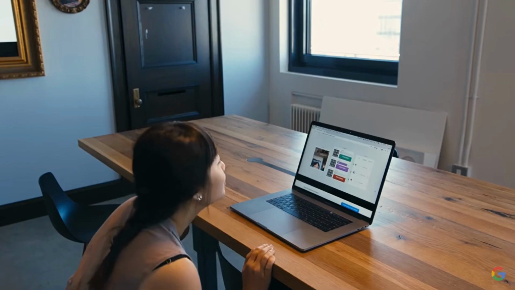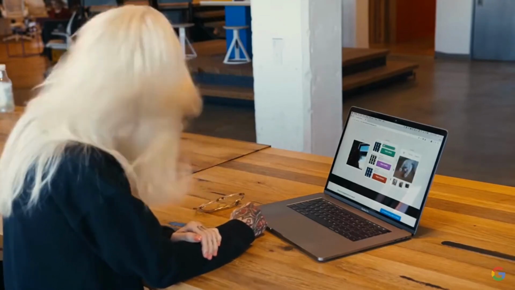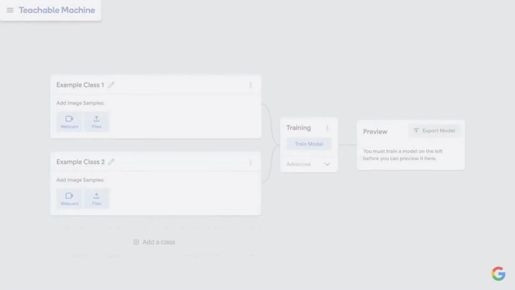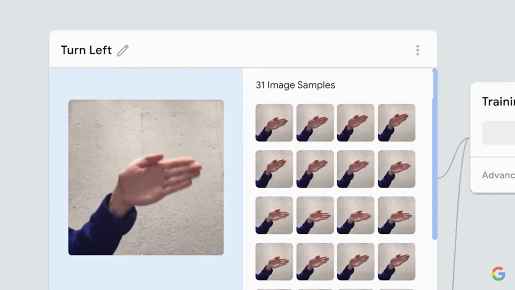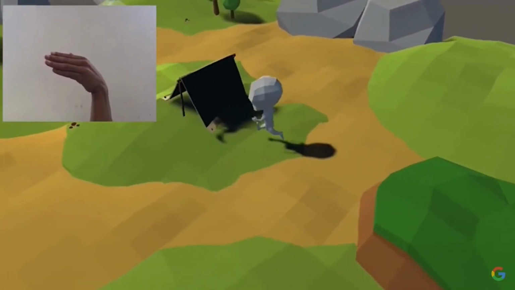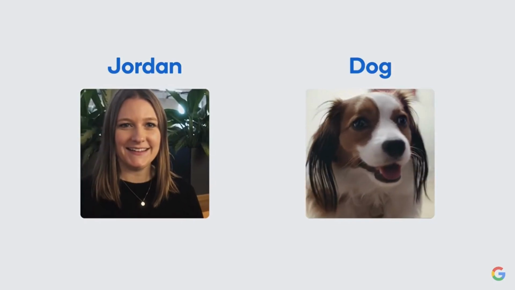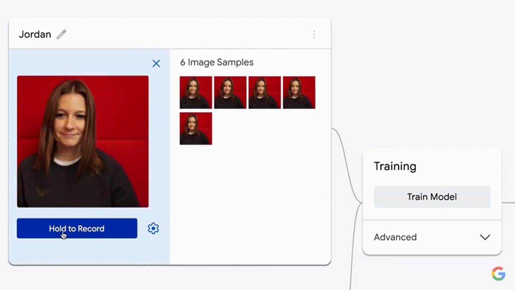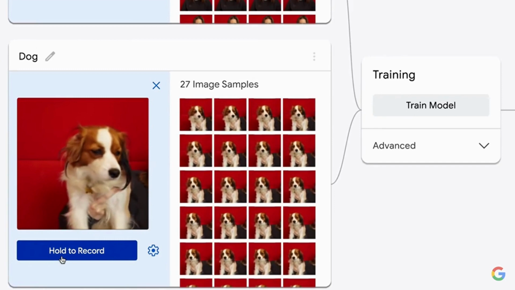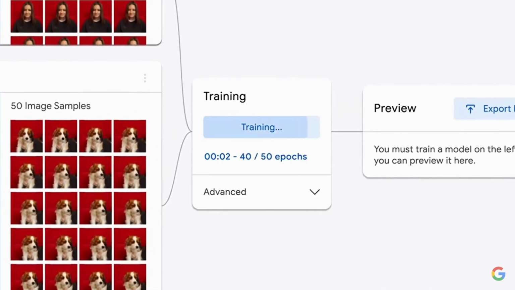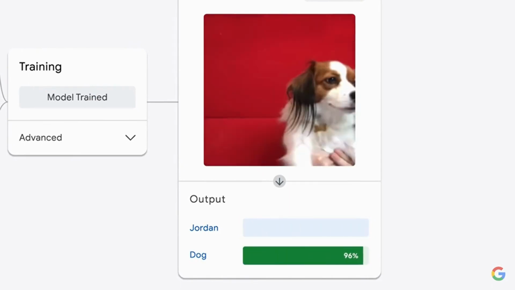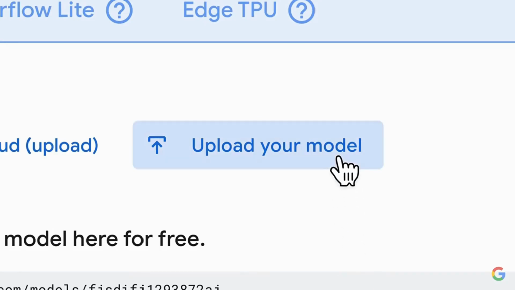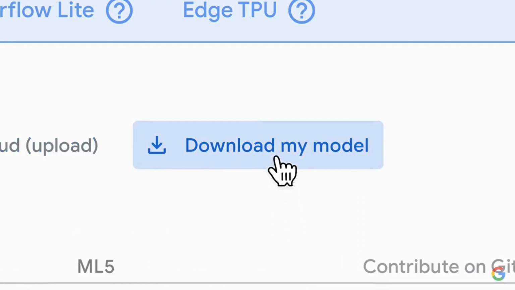When it first launched in 2017, it allowed everyone to get a feeling for what machine learning is all about. But now, Teachable Machine puts the power of machine learning in your hands, allowing you to save your models and use them in your own projects. So let's say you want to build a model to recognize you versus your dog. You just open up the site, record samples of you and samples of your dog. Click Train, and you instantly have your own machine learning model, which you can use in your sites, apps, and more. You can upload your model to host it online, or download it to work entirely on device.